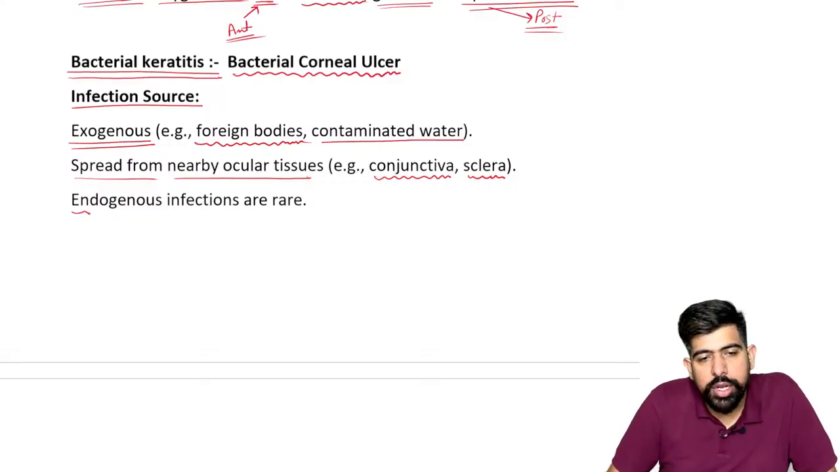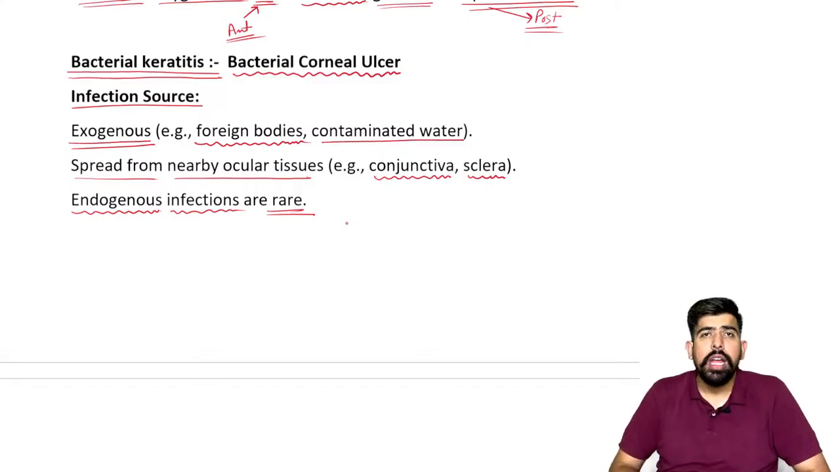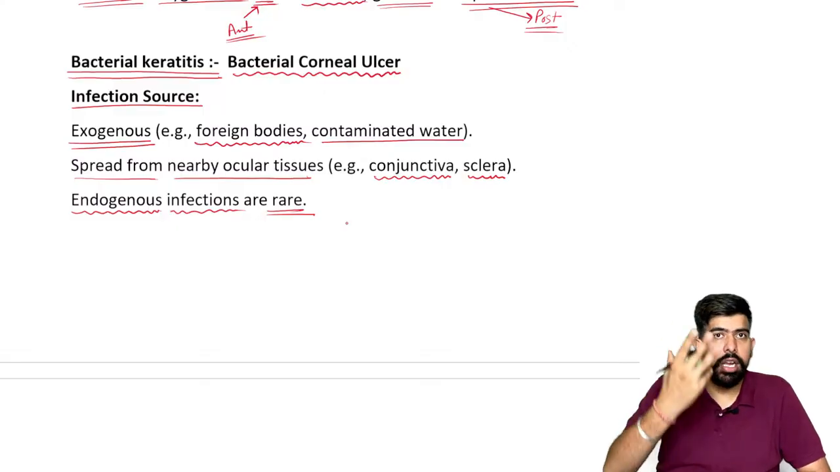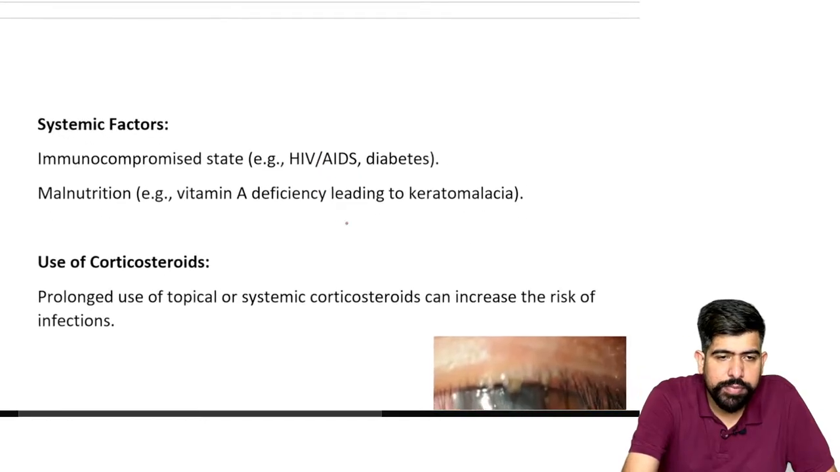And the last one is endogenous infections, which are very rare. It is when a patient has an internal bacterial infection and it spreads to the eye. It is very rare. All right.